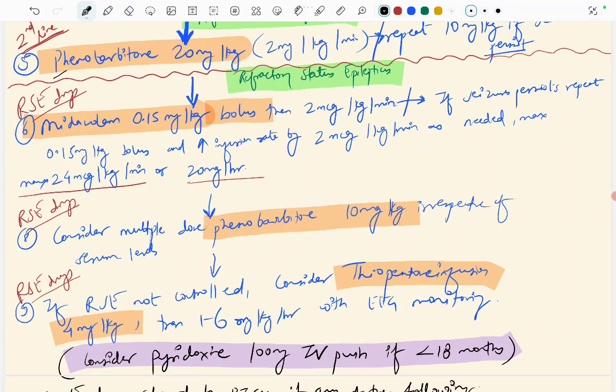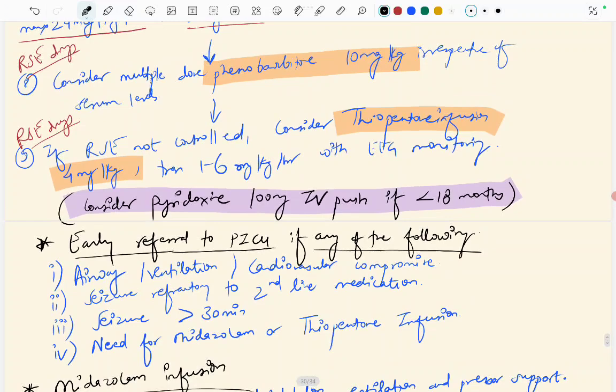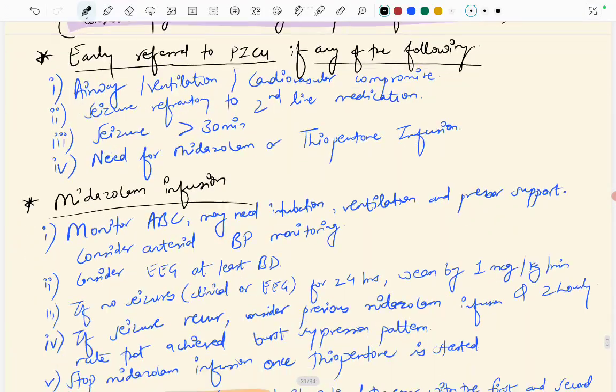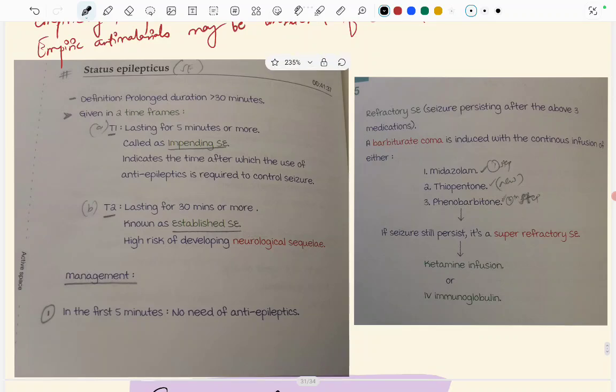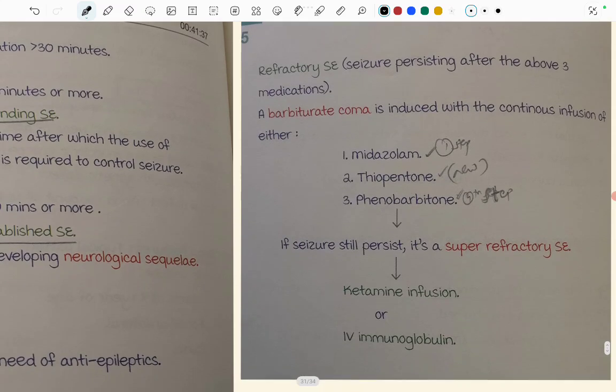Okay, now let's move further. This was all up to the management. Last step was thiopentone infusion, and there was something extra given here. It's again an image from Marrow. Refractory status epilepticus is seizure persisting after the second line medication, and we give a barbiturate coma induced with a continuous infusion of either midazolam, thiopentone or phenobarbital. We read that. If the seizure persists, then it is called super refractory status epilepticus. We saw it up till refractory status epilepticus. This is super refractory status epilepticus, and in the end we give ketamine infusion or IV immunoglobulin.